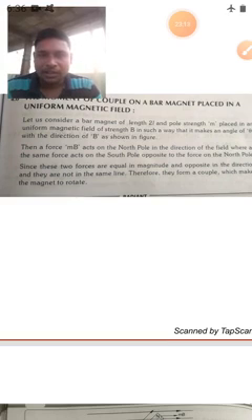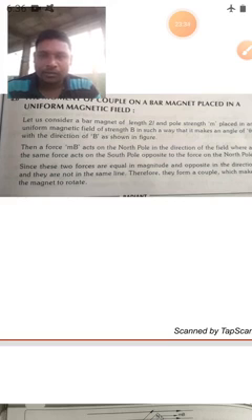So here, due to the opposite forces, opposite in direction and equal in magnitude, they try to rotate the magnet in a magnetic field. Due to the formation of forces equal in magnitude and opposite in direction, we said that a couple will be formed. This couple rotates the magnet.